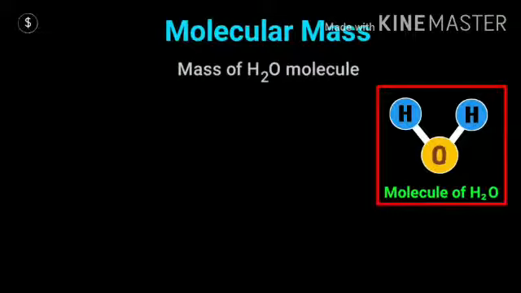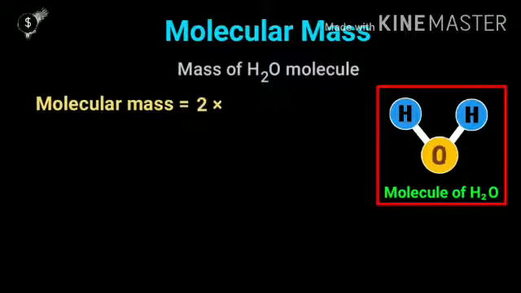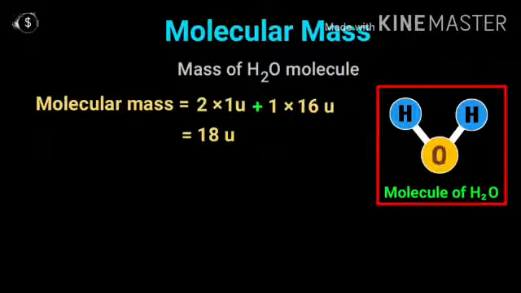Like H2O is made of 2 atoms of hydrogen and 1 atom of oxygen. So the molecular mass of water will be 2 into the atomic mass of hydrogen, that is 2 into 1U, plus 1 into the atomic mass of oxygen, that is 1 into 16U. So the molecular mass of water will be 16 plus 2, 18U. So it is the molecular mass.